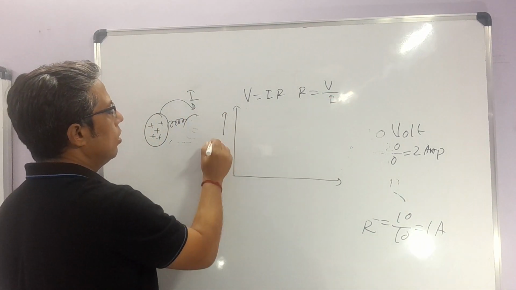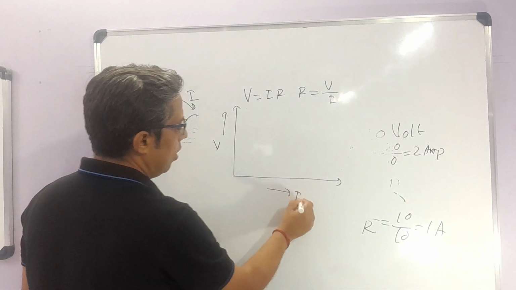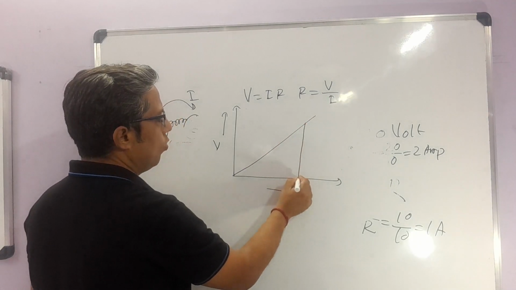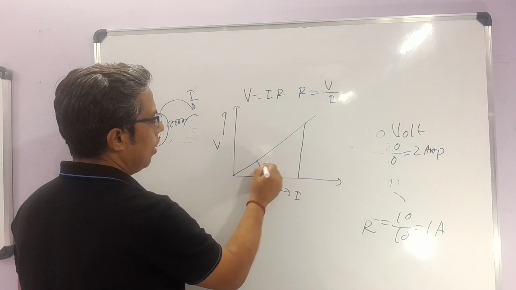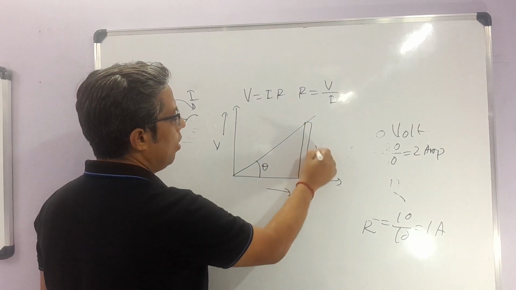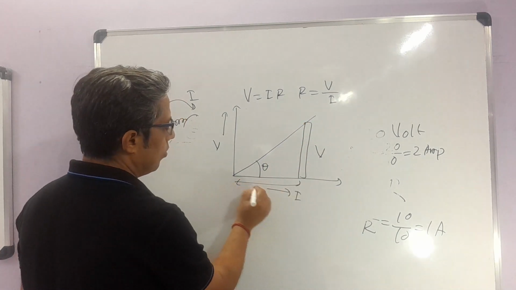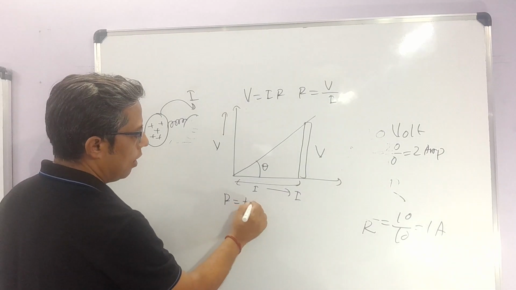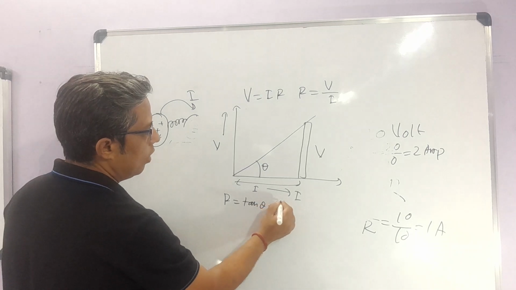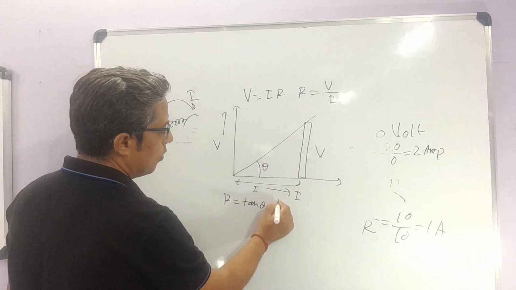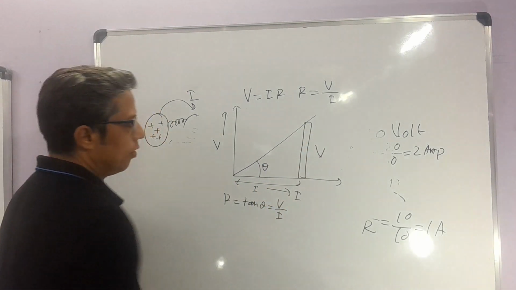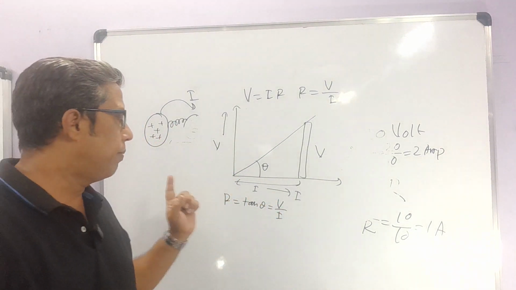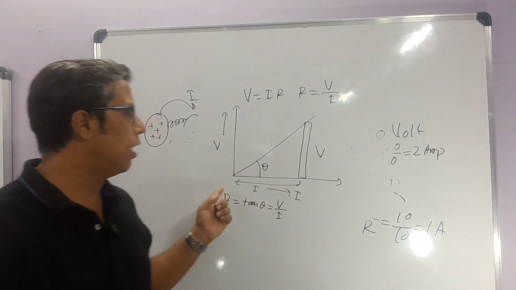So here is the voltage V and the current I, and the graph will be like this. If I take the slope, let's say this angle is theta, this part is the voltage V and this is the current. So R is equal to the slope of the straight line, tan theta is equal to perpendicular by base, so V by I. R will be fixed for a specific resistance or a specific conductor.